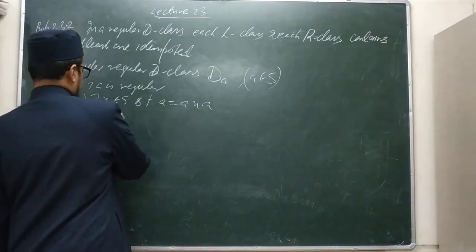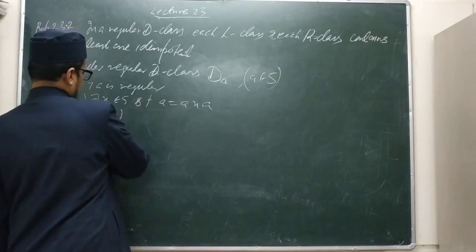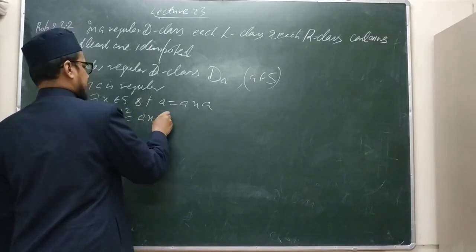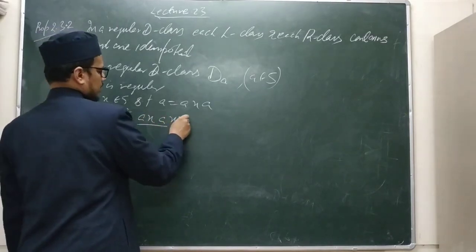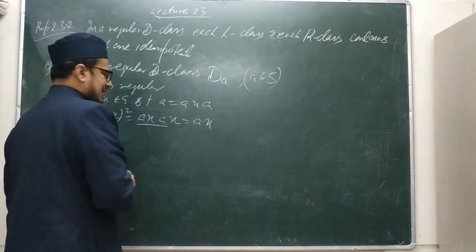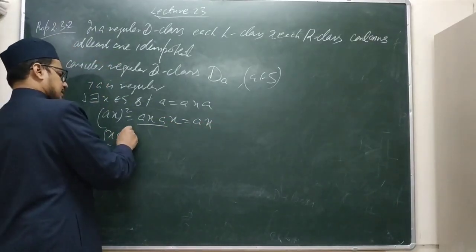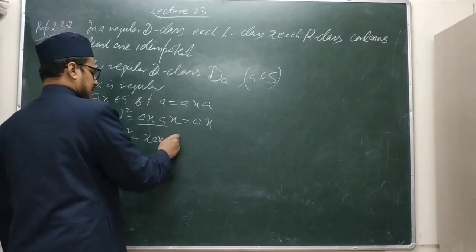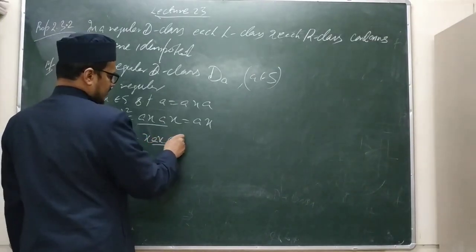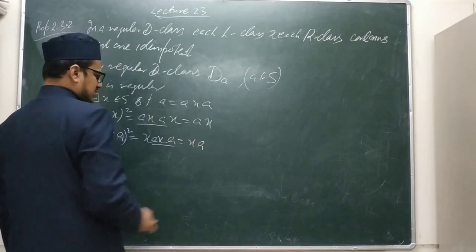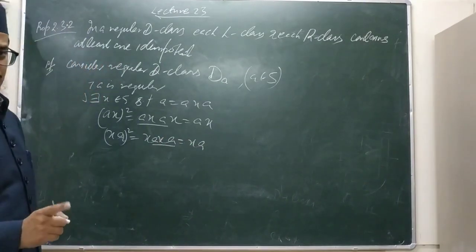Now what is the value of AX squared? AX into AX. Now it is AX. So it means that AX is idempotent. Now calculate XA squared. XA squared is XA, since AXA is A. So XA is idempotent. So AX and XA are both idempotent.